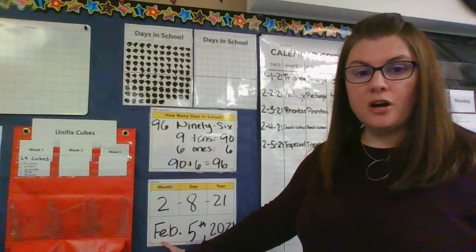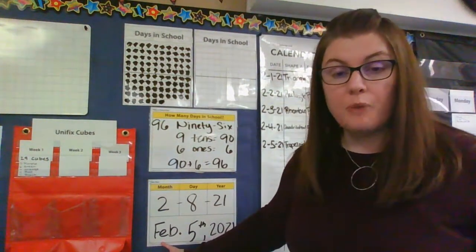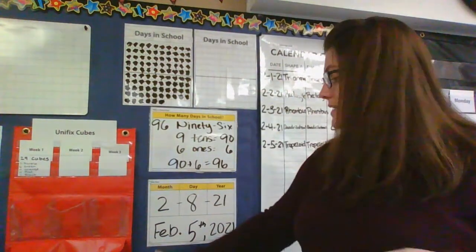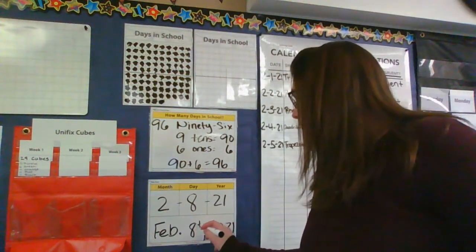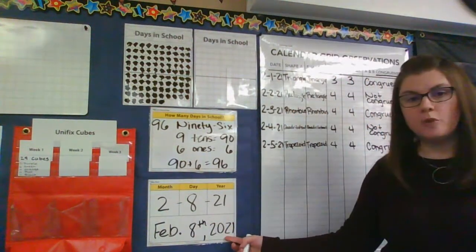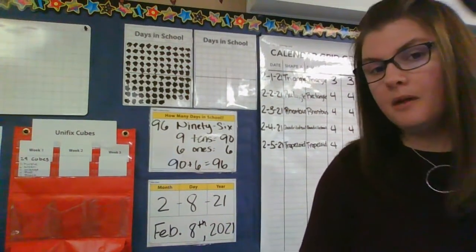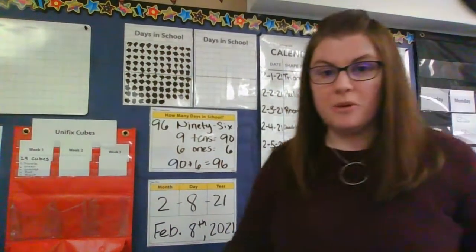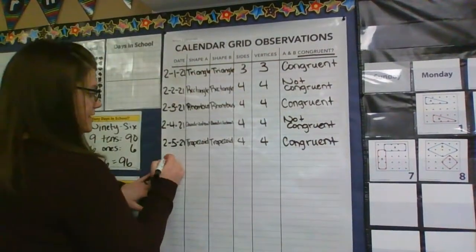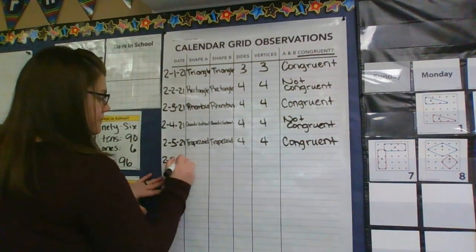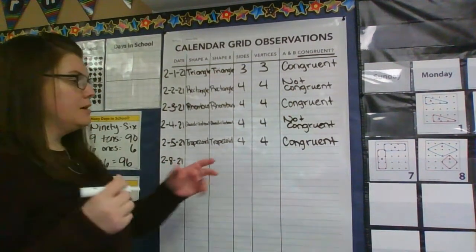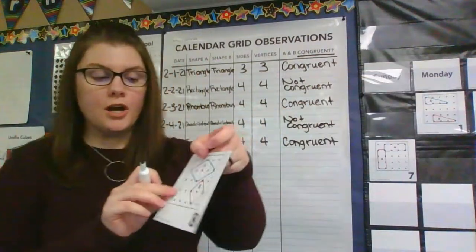Okay, if we want to write our date in the long form, though, remember February, when we abbreviate it or when we shorten it, is F-E-B. We change this to the 8th. And the full year is 2021. All right, but we're going to use the simpler form just because it goes a little bit faster. Let's practice writing that on our grid observation chart. Okay, shout out the date. What is it? 2-8-21.